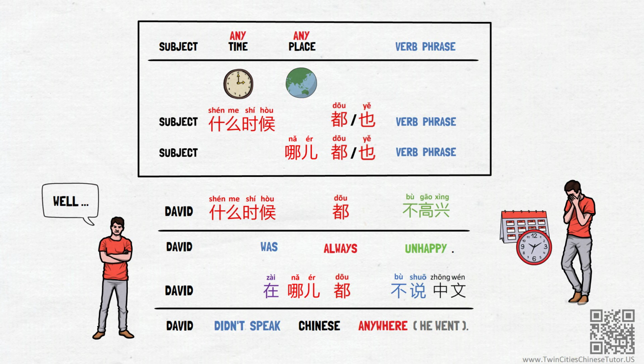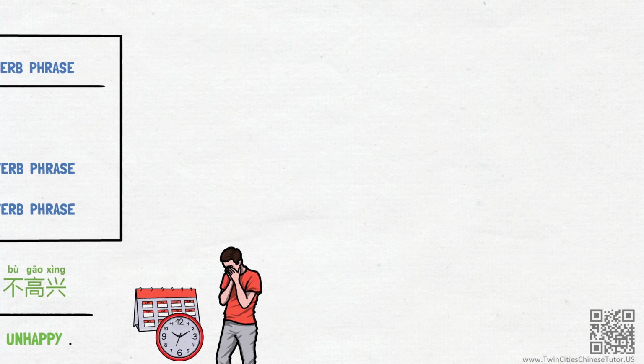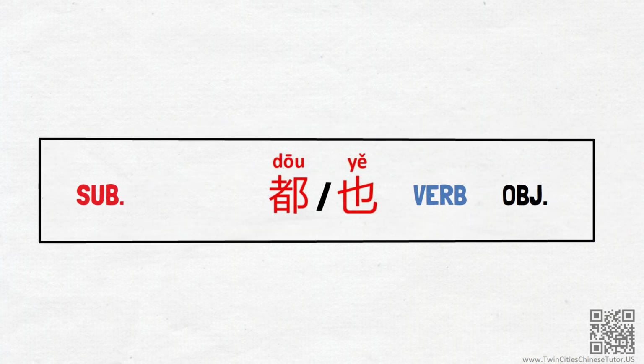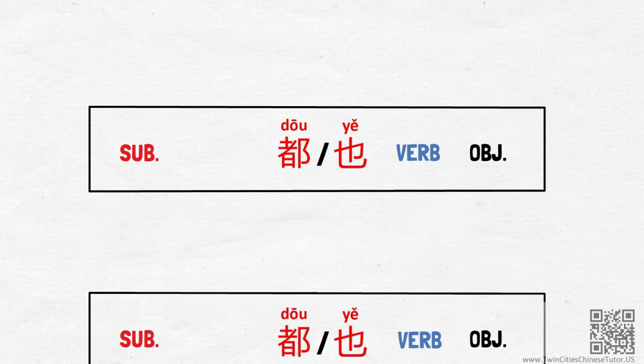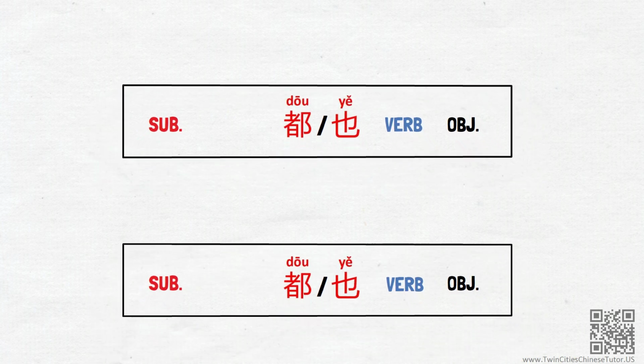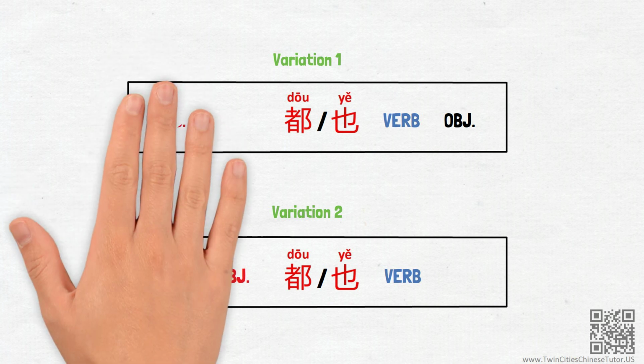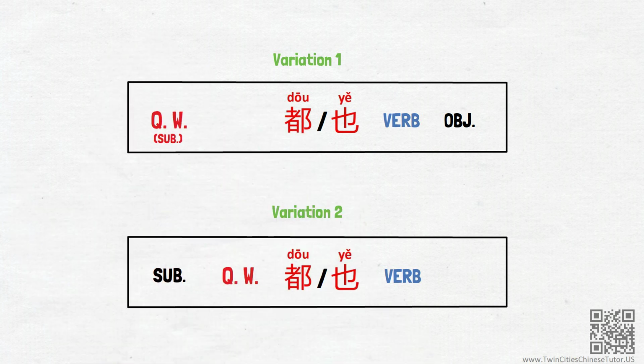Now, to make things a bit more complicated, when it comes to any pattern involving dou or ye plus verb phrase, there's always an alteration we need to keep in mind. As we have seen in both of the even videos, when the noun to be emphasized is the object of the sentence, we have to move the object to the front of the sentence before dou or ye. This change is also required in the pattern here.